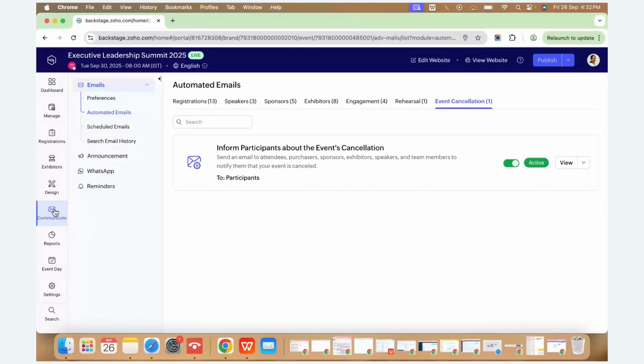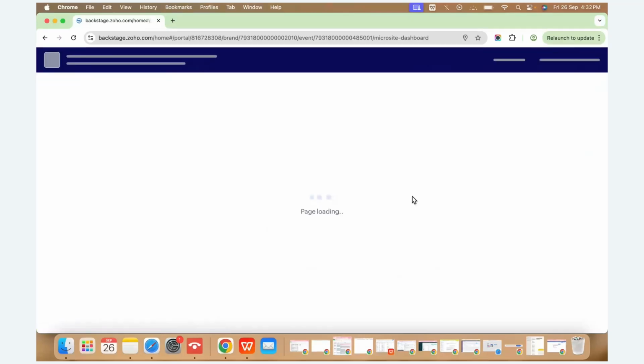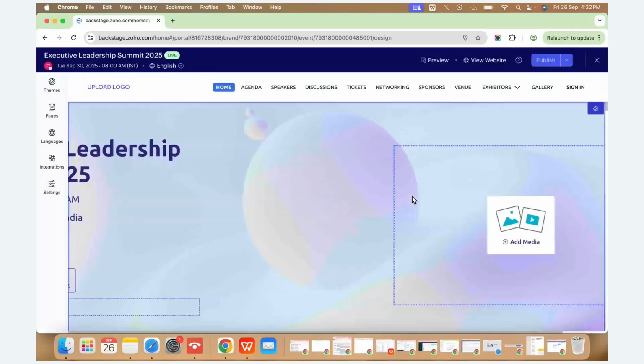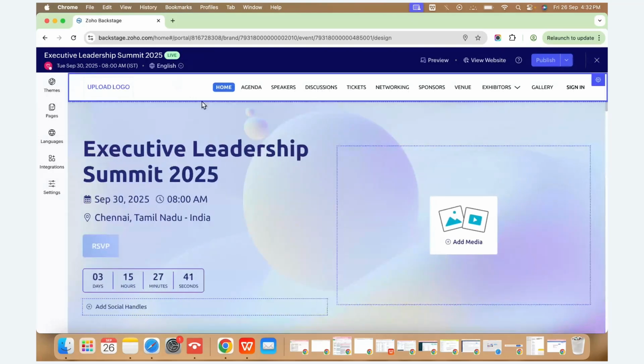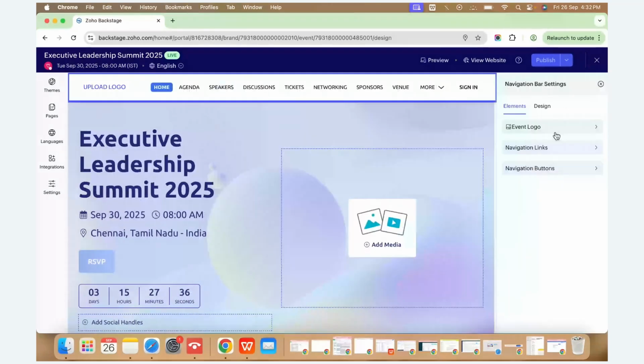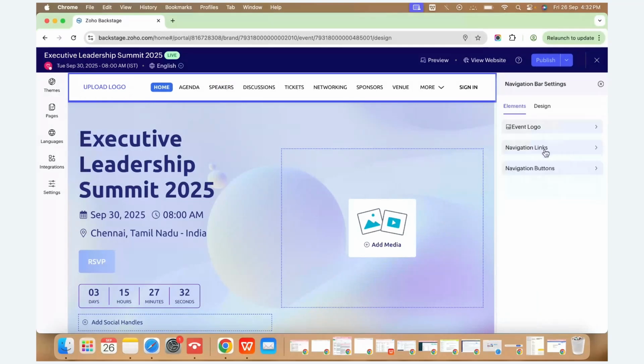And now let's also see how to configure and design a website. Under design, you can click on edit website. Here, the top bar is a navigation bar. You can edit this navigation bar by clicking on this setting icon. Here you can upload your organization logo, followed by the navigation links.